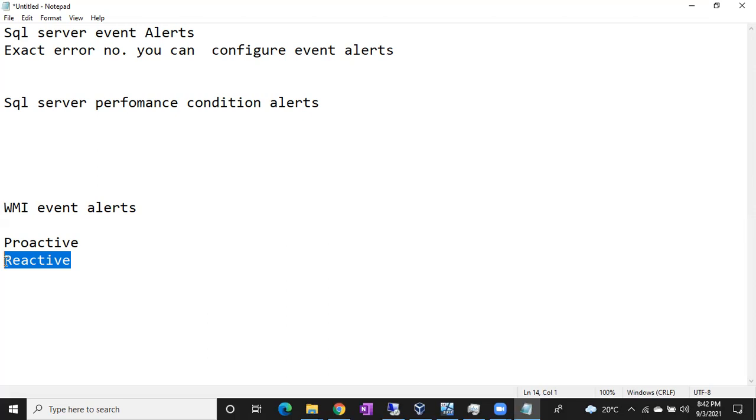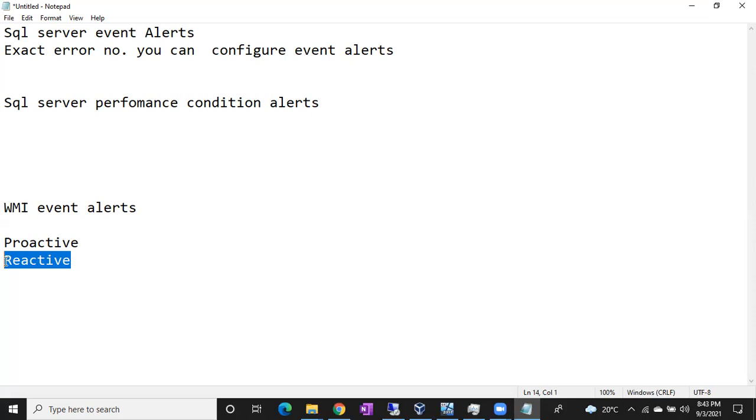Why? Because the data file was going to be full, we had 10% free space, 90% used. Once it reaches 90%, if you take care of it, it won't reach 100%, so you don't get the 1105 error. I want to get an email once my data file is 90% full. I want to get an email once my log file is 90% full. I want an email once my CPU touches 90%, and when memory touches 90%. How can I do that? I can achieve it with the help of performance condition alerts.